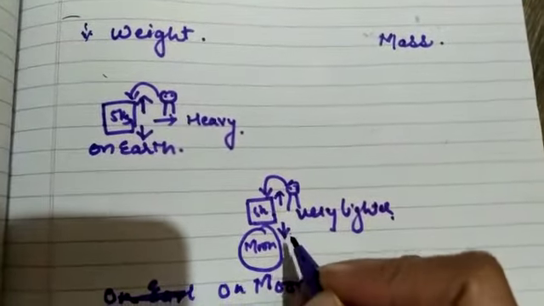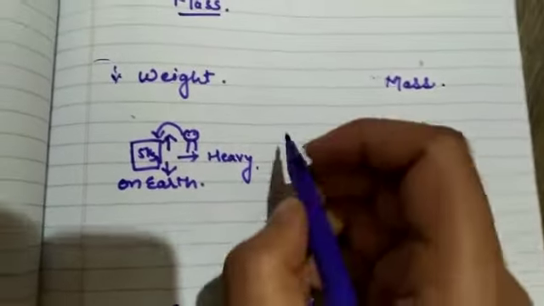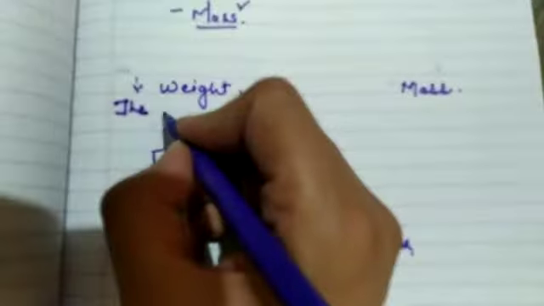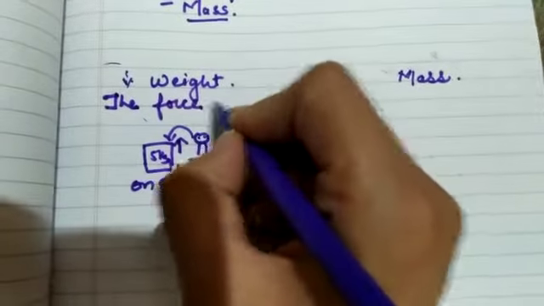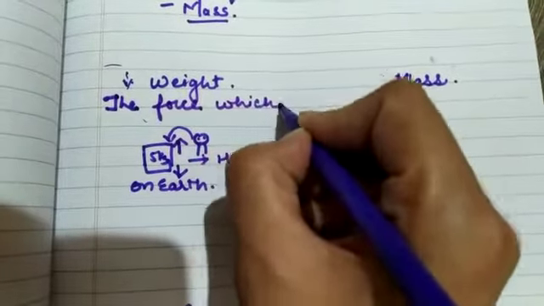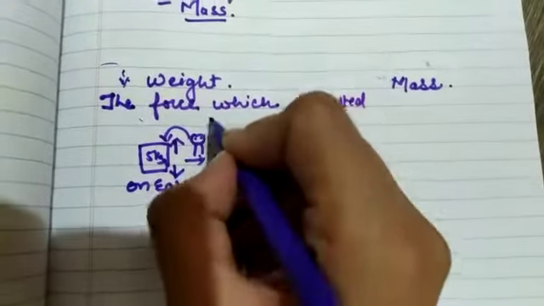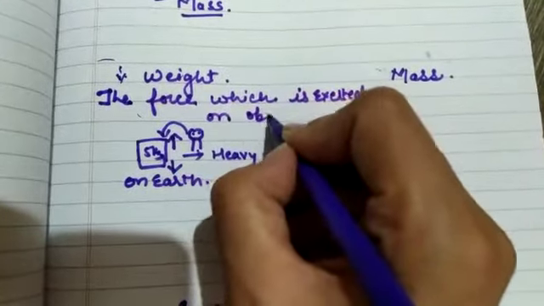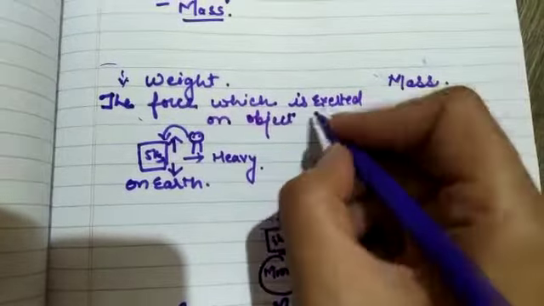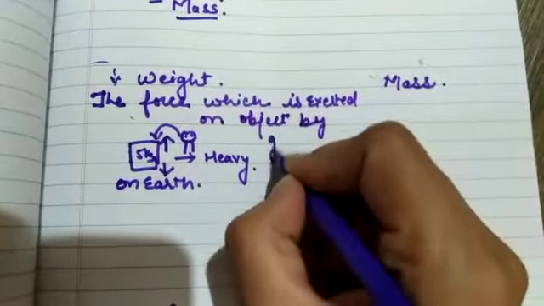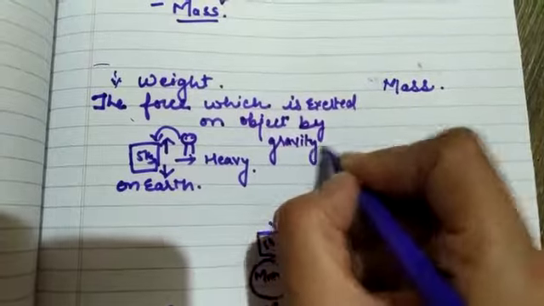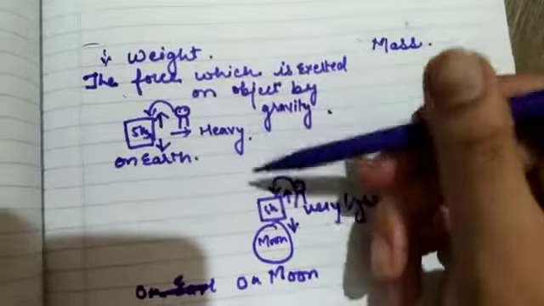So what actually is weight? The weight is the force exerted on an object by gravity. So this is known as weight.